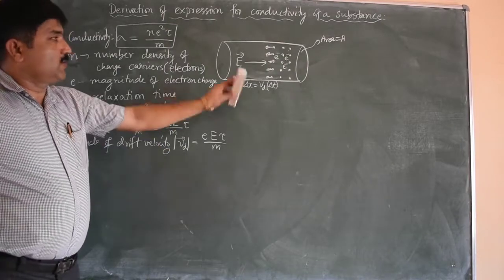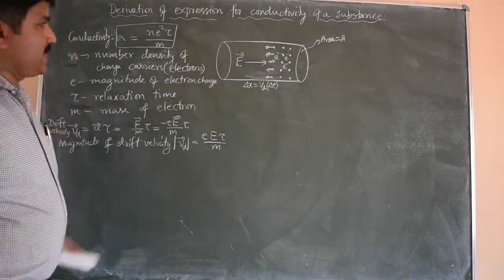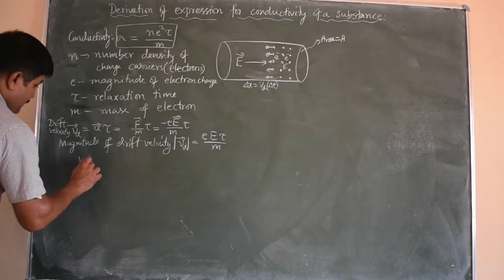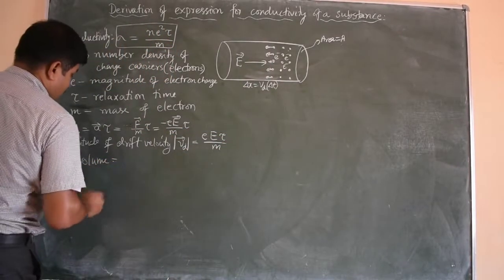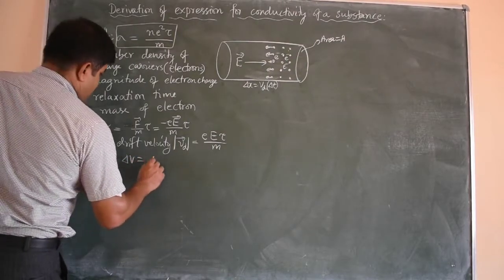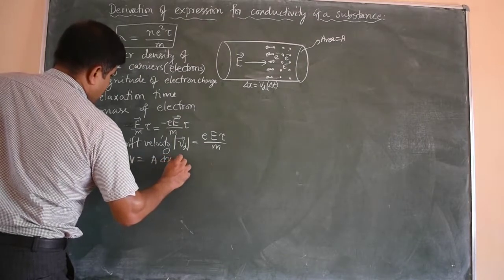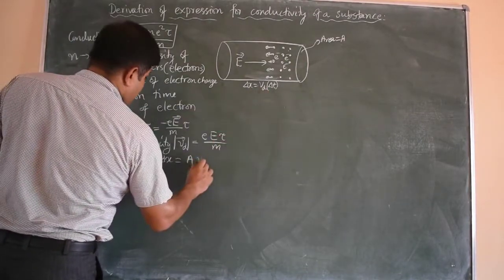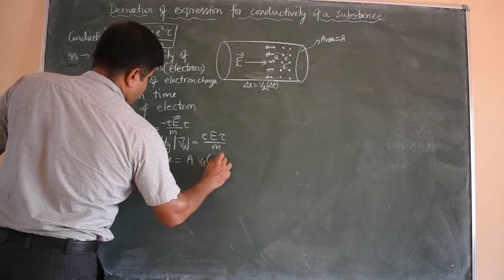Okay. So the volume of this portion is area into delta x. So volume, delta V I will take, equal to area into delta x. Okay, that area into delta x is how much? Vd into delta t.